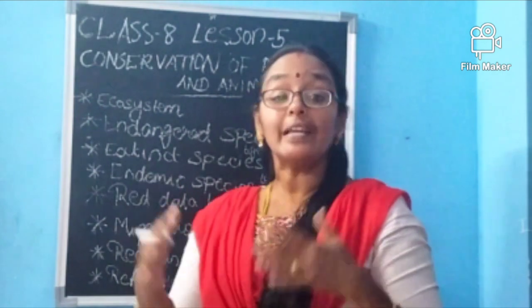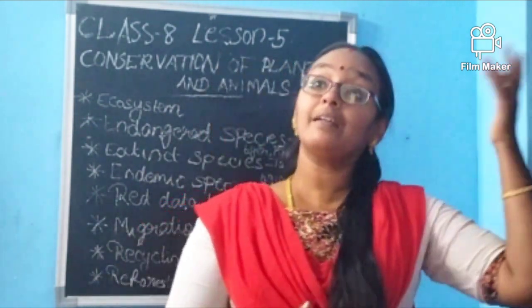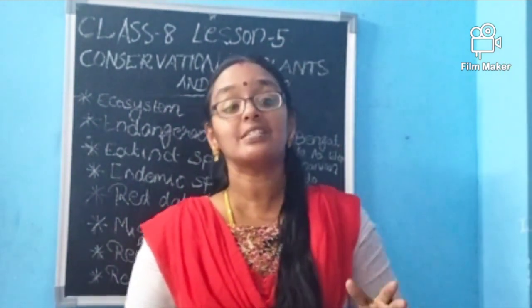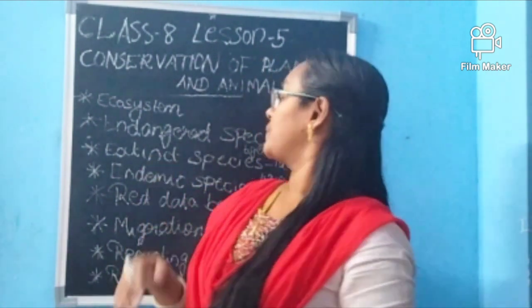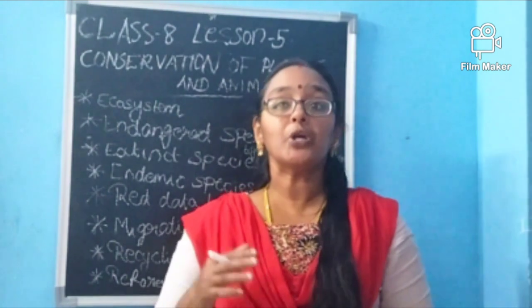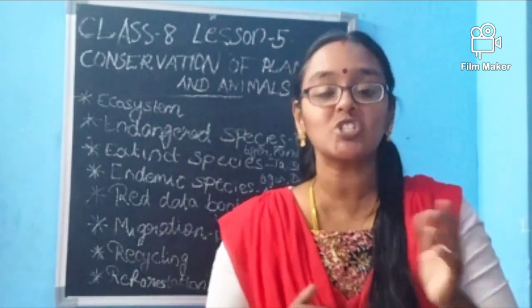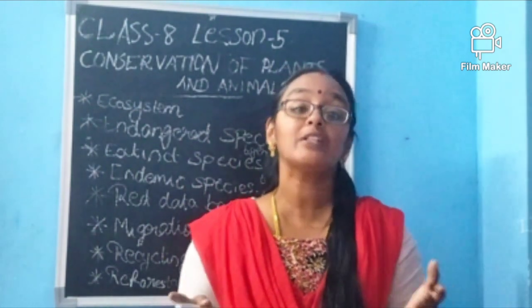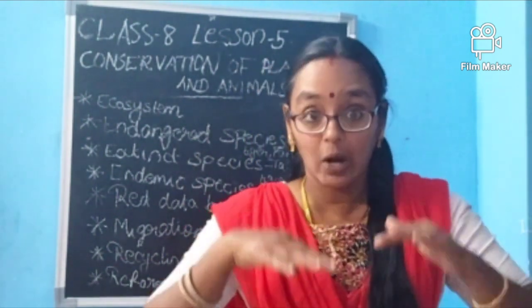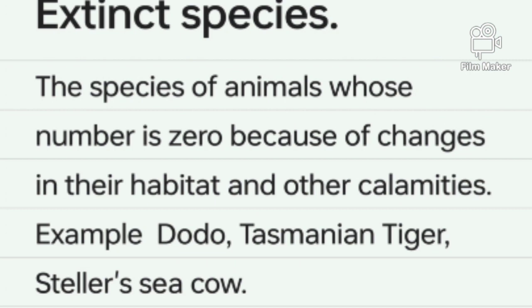So many species that existed at some stage are now not there. We call them extinct species. Extinct species means that due to loss of their natural habitat, these kinds of animals or plants no longer exist. For example, the dodo and the Tasmanian tiger.